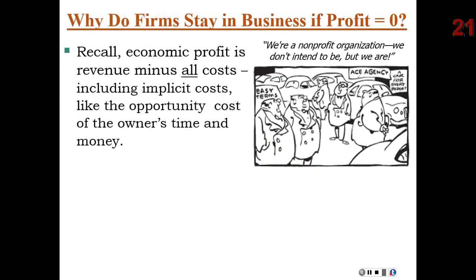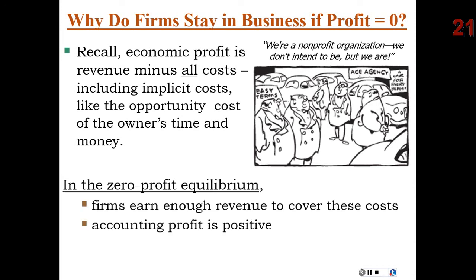Now you might say, well, gosh, why would a firm stay in business if they're earning zero profit? Remember, I said zero economic profit. Firms could be making an accounting profit, but we would just assume in the long run that these competitive firms are not making profits over and above using their resources in their next best use. In other words, economic profit would be zero. But accounting profit could be positive.